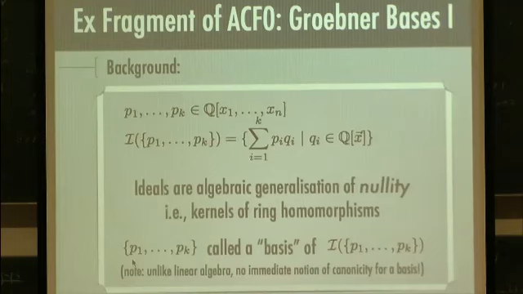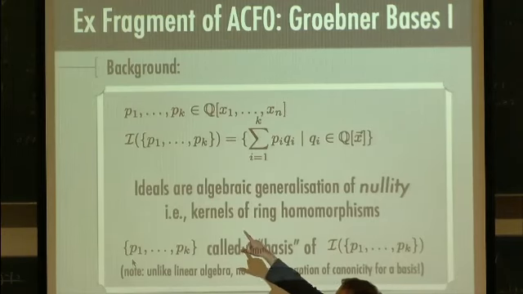If we focus on just the existential fragment of the theory of real closed fields of characteristic 0, there's an approach that's very different from full quantifier elimination, and that's an approach based on Gröbner bases. So I want to give you a quick sketch of what Gröbner bases are. Let's say we're given a collection of k polynomials in the polynomial ring Q[x1, ..., xn]. The key point is that we have finitely many variables, and so by Hilbert's basis theorem, our ideals are all finitely generated. So now, what's an ideal in this case?